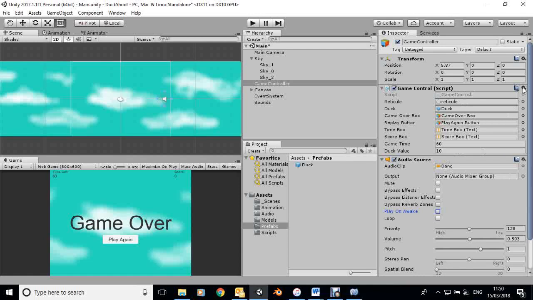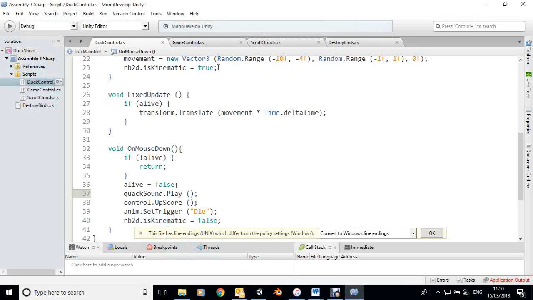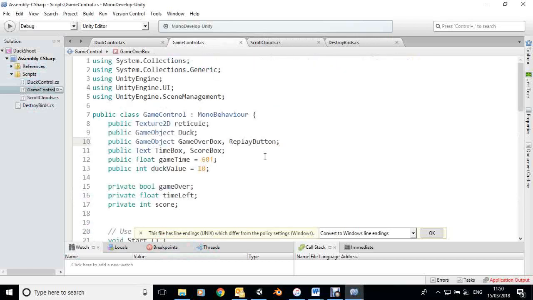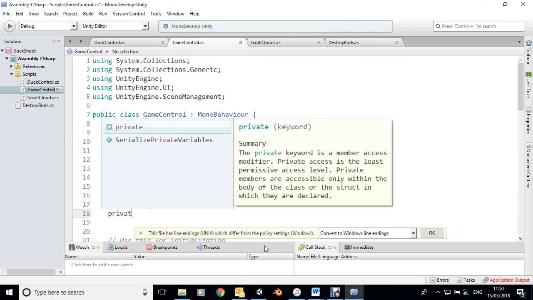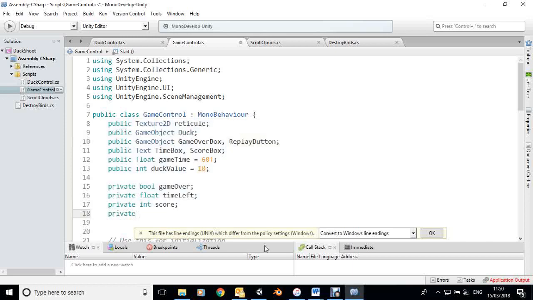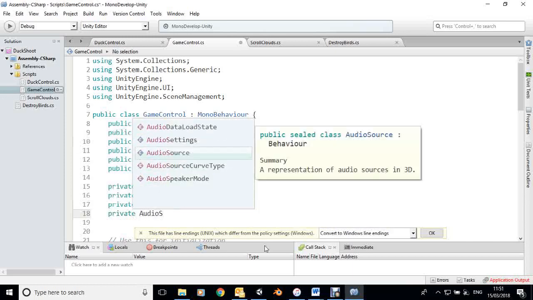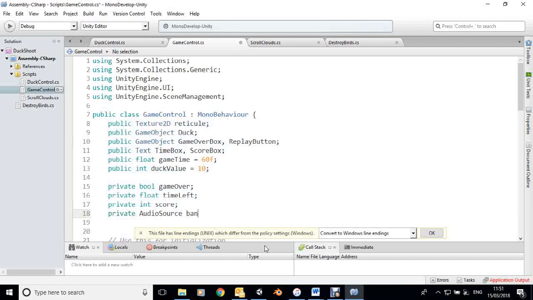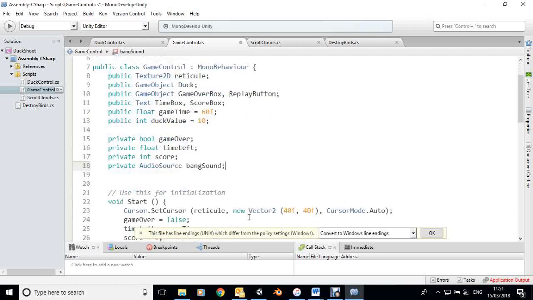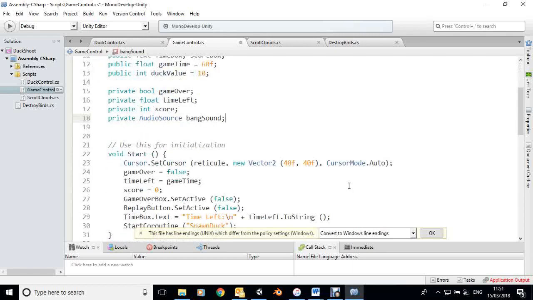So we just edit that. Well, I've got it open here. And we do much the same thing here. So we've got a private audio source. I'm going to call this bang sound. And as we did before with the duck, we just find it.